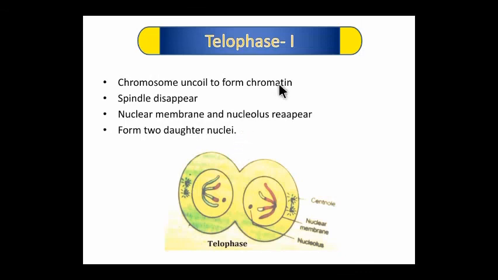Telophase is the last phase of meiosis first. The chromosomes uncoil to form the chromatin material. The nuclear membrane and nucleolus reappear, forming two daughter nuclei. And this is the final phase of meiosis first.